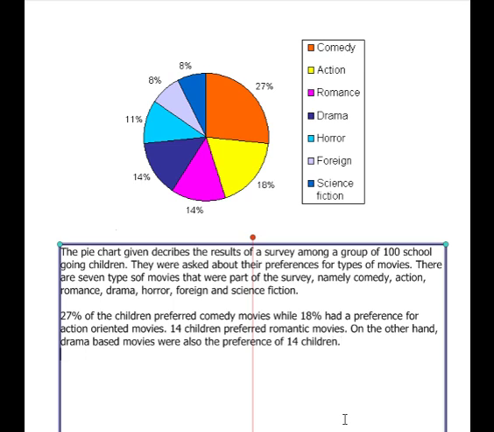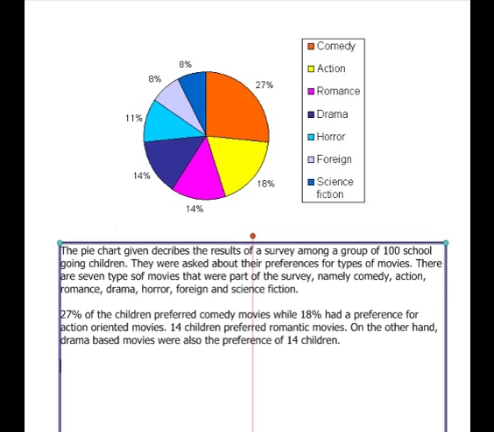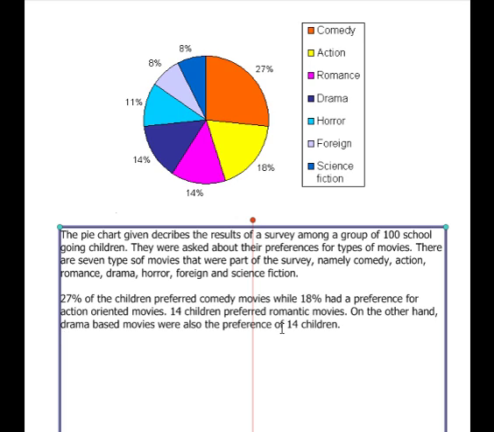So let's go ahead and start a new paragraph because we've already written so much in this. And I think it would be approximately about 60 to 70 words till now. So we just have to write double that number. So we're left with three kinds of information: 11%, 8%, and 8%. That's for horror, foreign, and science fiction.